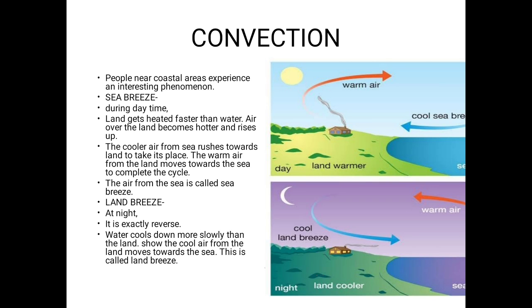This happens during the daytime, but during the night, in the second picture, you can see there is moon. So this is night. Here exactly the reverse case happens. The water cools down more slowly than the land, and the cool air from the land moves towards the sea. This type of phenomenon is known as land breeze, because the cool air from the land is passing towards the sea.